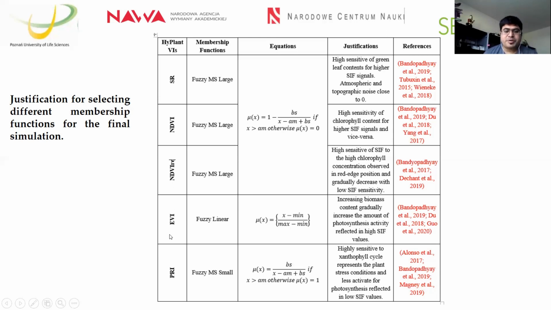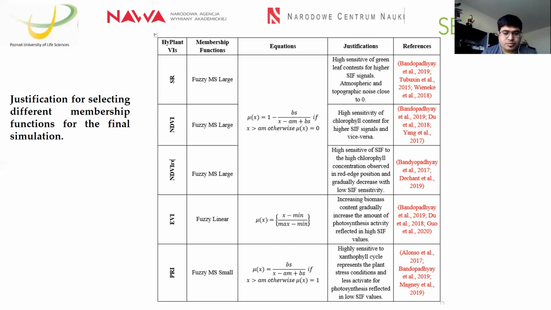For EVI, you remember, we didn't receive any strong agreement or specific trend between the SIF and vegetation indices. So we simply used a linear function: increasing biomass content gradually increases photosynthesis activity, which is reflected in high SIF values. For EVI we are not that confident, and we didn't use the fuzzy large function directly. That is why we used the fuzzy linear function.